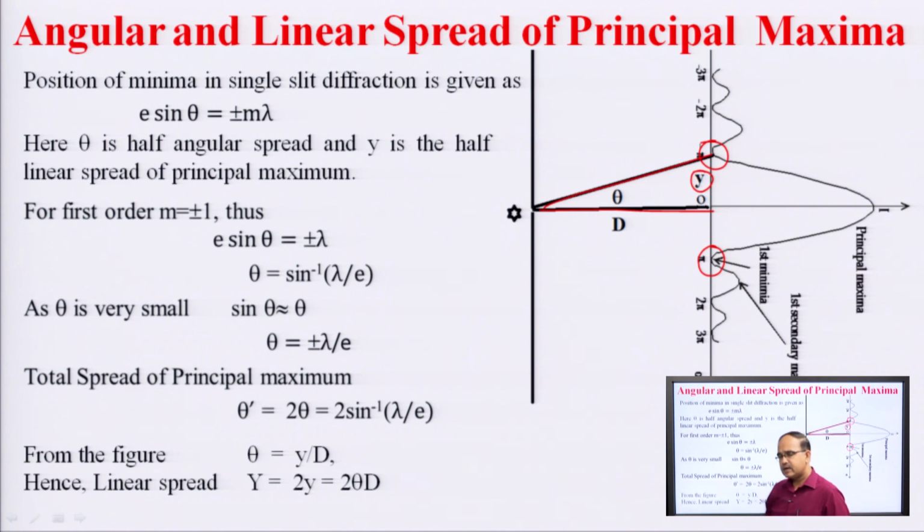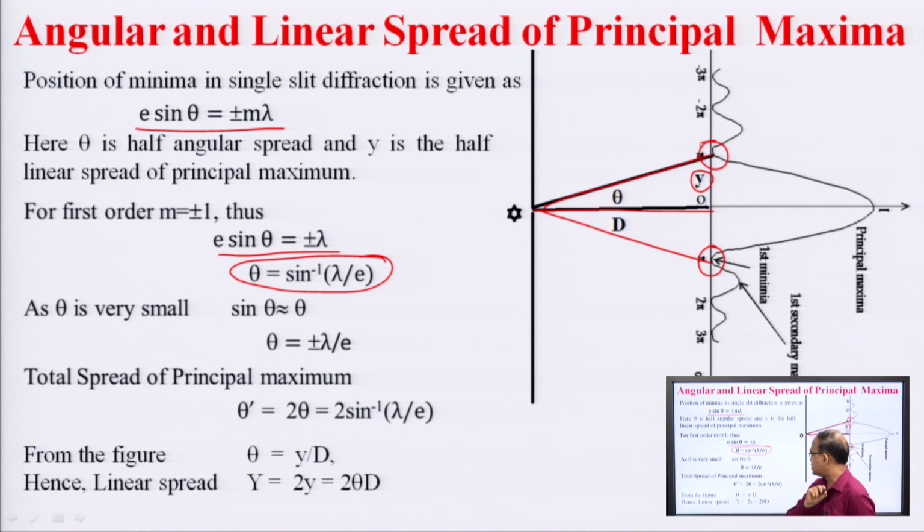This can be calculated with the help of the diffraction equation, which is e sin theta is equal to plus minus m lambda. For first order m is equal to 1, replacing this we have e sin theta is equal to plus minus lambda, theta is equal to sin inverse lambda over e.